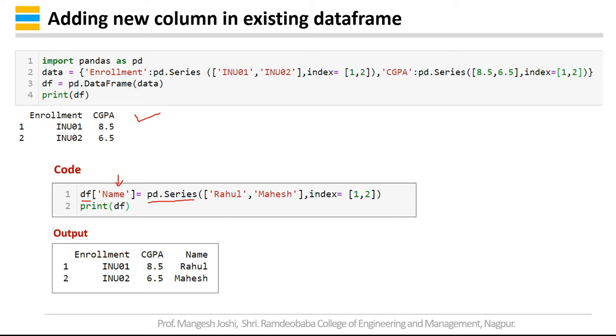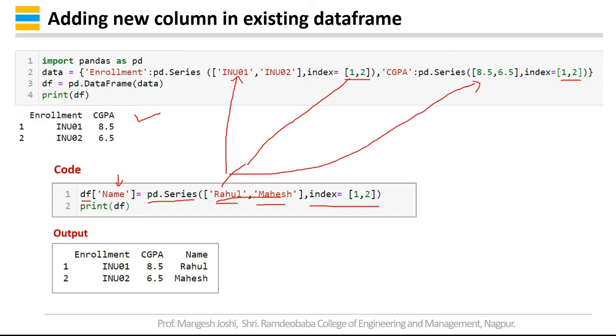You can use other methods also. Since there are two rows in the data frame, I have to give two names. So I have given Rahul and Mahesh with indexes 1 and 2. Since we have created using index 1 and 2, it will assign this Rahul to this INU01, with CGPA 8.5.